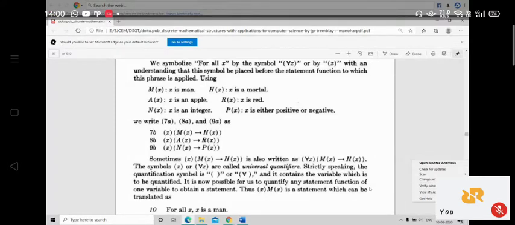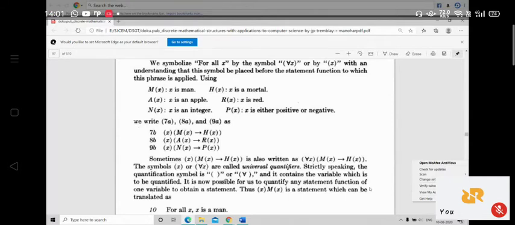Then the earlier three statements can be written like this. For all x, M of x conditional H of x. For all x, you can either write the reversed A and x, or simply write x in brackets, both are the same. For all x means the reversed A and x, otherwise simply x can also be written.